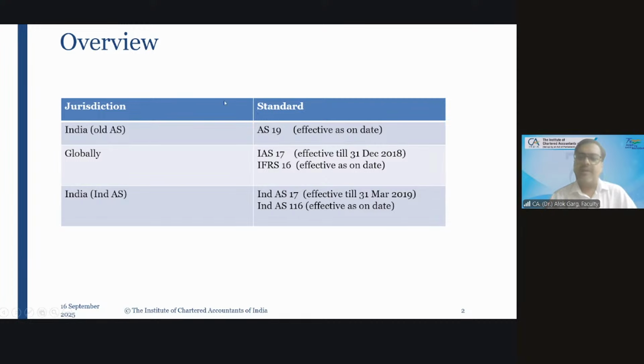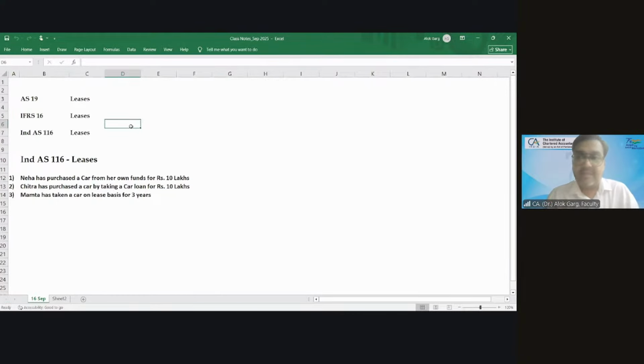Right. And why were they sitting outside the balance sheet? Because those were leasehold assets and liabilities. Friends, let me brief you one by one. Okay. And what was the challenge? What was the reason at that point of time? Let me take you to my Excel file and then I'll explain with the help of the Excel file. I hope my Excel file is visible.